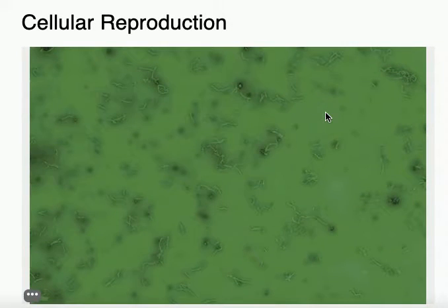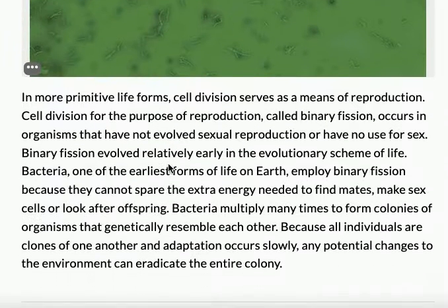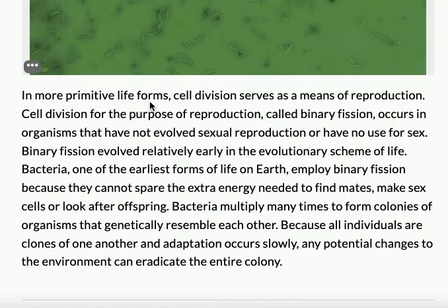So one of the reasons that cells need to divide is for reproduction. In more primitive life forms, cell division serves as a means of reproduction. Cell division for the purpose of reproduction, called binary fission, occurs in organisms that have not evolved sexual reproduction or have no use for sex. Binary fission evolved relatively early in the evolutionary scheme of life.